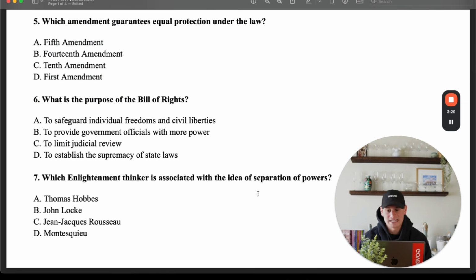5, which amendment guarantees equal protection under the law? This question is a bit tricky, all right?